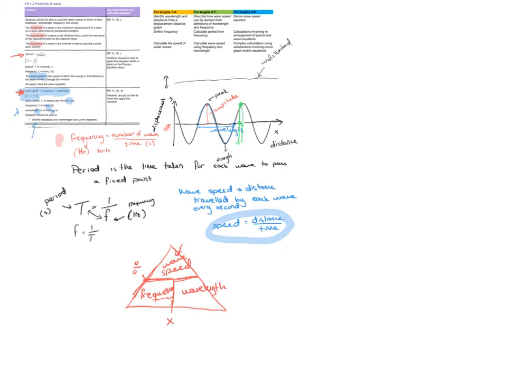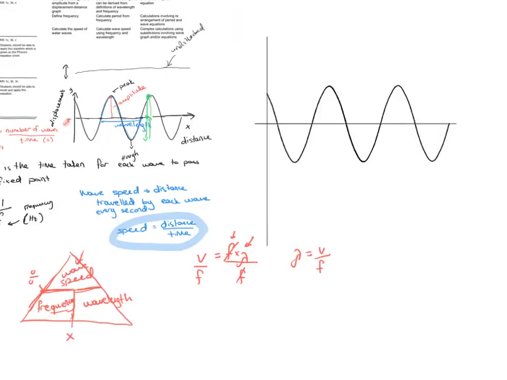Alternatively, you can rearrange. So I'm just going to use simple steps. This is the wave speed, equals frequency times wavelength. If I want to make wavelength the subject of the formula, then I divide both sides by the frequency, because this is multiplication, so I do the reverse. Frequency divided by frequency is 1. So wavelength is speed divided by frequency. You can do that for either wavelength or frequency. And this is something that usually students that want to get grade 7 and above tend to focus on.